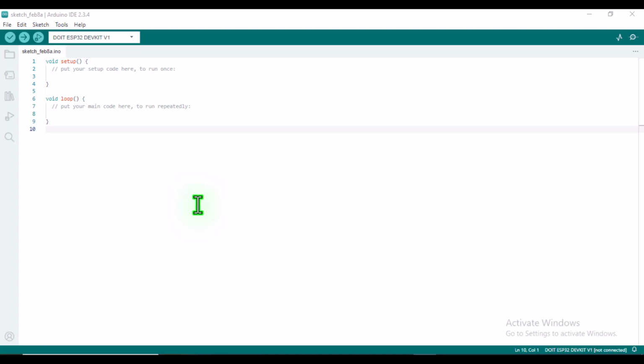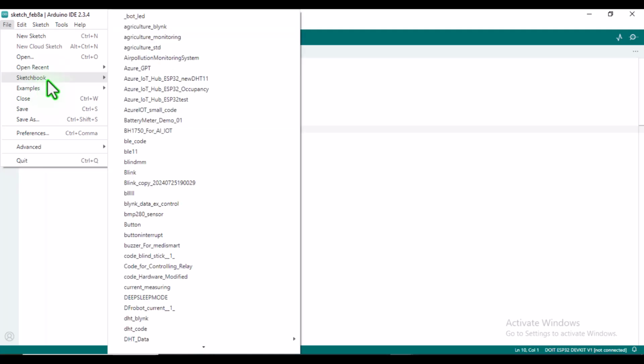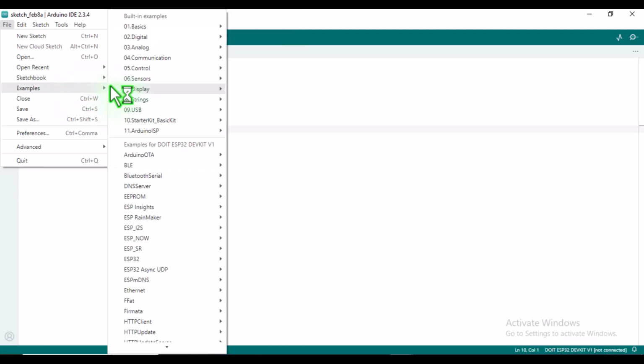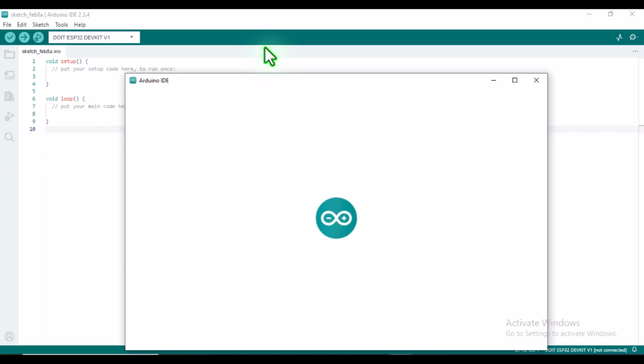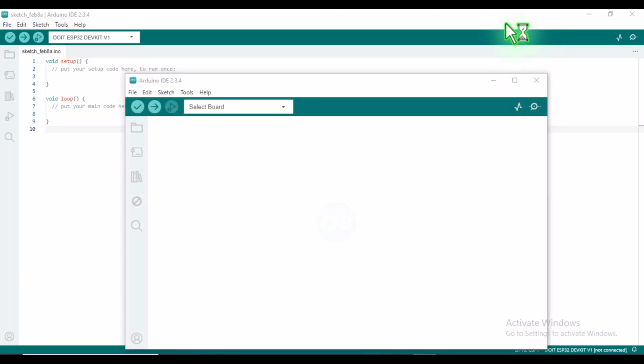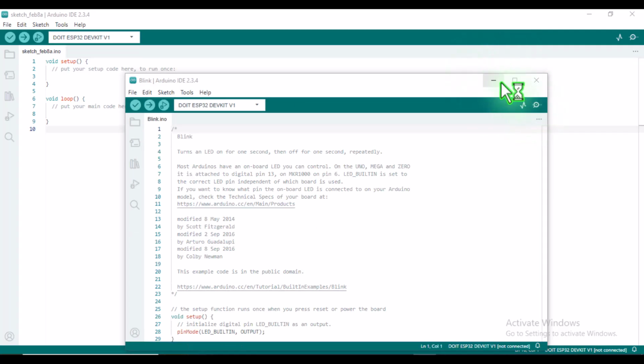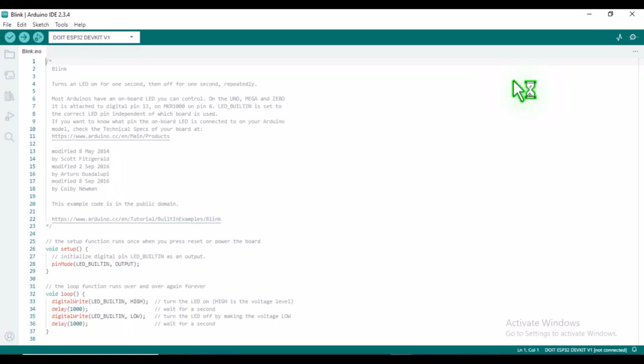So for that, open the Arduino IDE. From the top menu, go to File, then Examples, then Basics, and then click on Blink. This opens the blink sketch, which turns the onboard LED on and off at regular intervals.